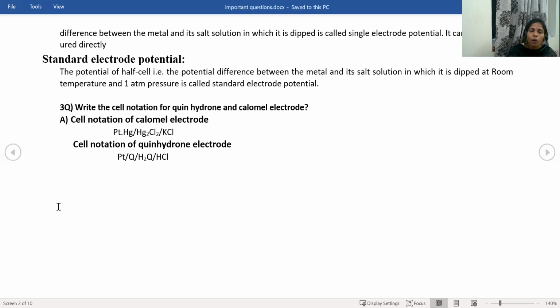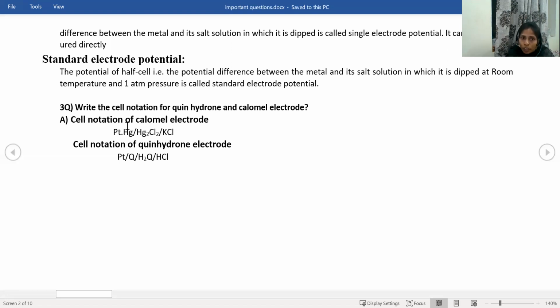See how to write the calomel electrode cell notation. On the left side we have the electrode, on the right side we have the electrolyte, if it is an anode. If it is a cathode, it will be reversed. That means first we have to write KCl, and then we have to write the electrode. Like that, we have to write the cell notation.